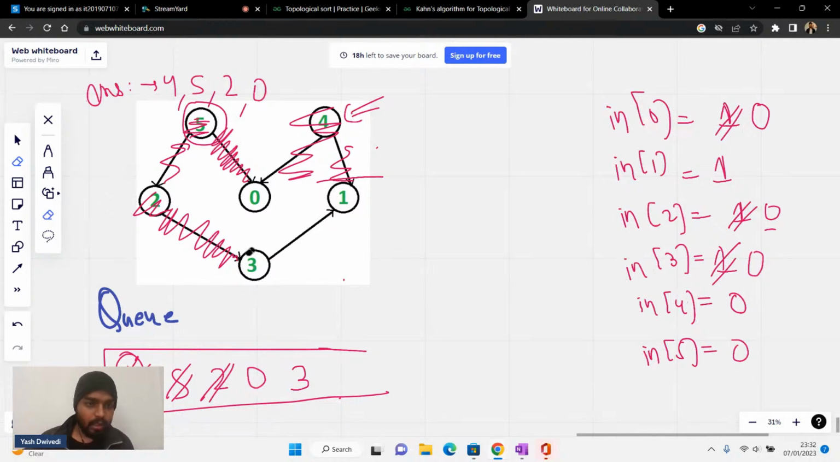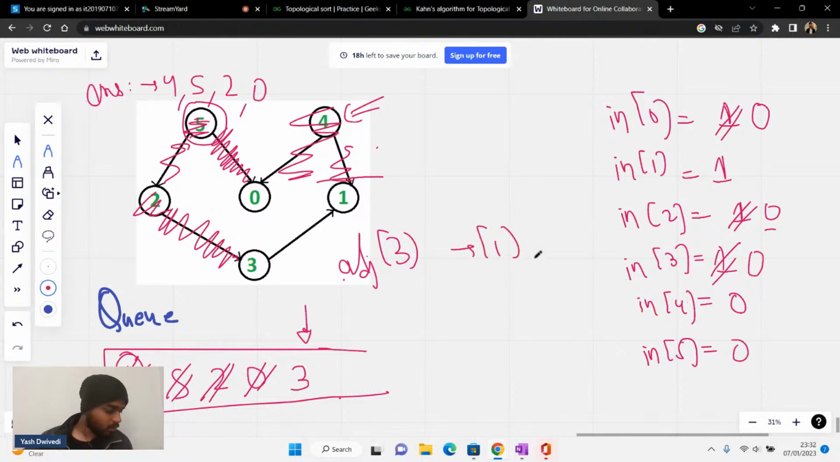After this, what will happen? I'll move to the next node, this guy 3. Now when I'm at 3, in the adjacency list of 3 I'm having 1. So the in degree of 1 will reduce by 1, so it will become 0. Then I'll push 1 inside. After that, 3 is added to my answer, and I'll push 1 inside. Then what will happen next?